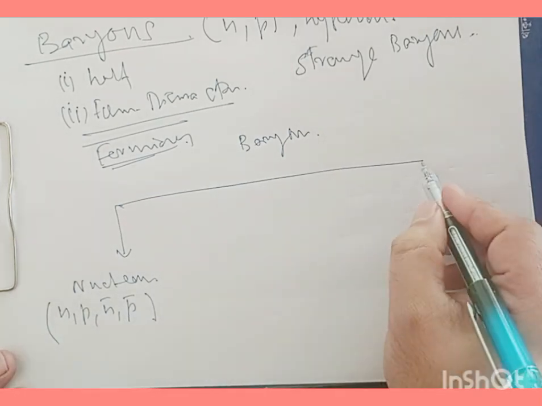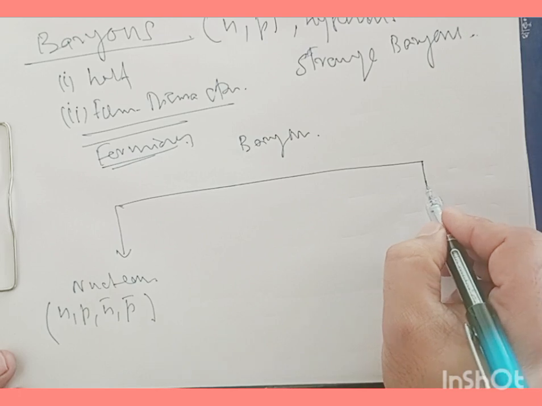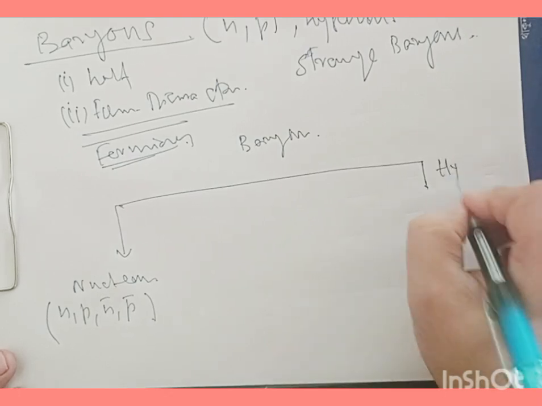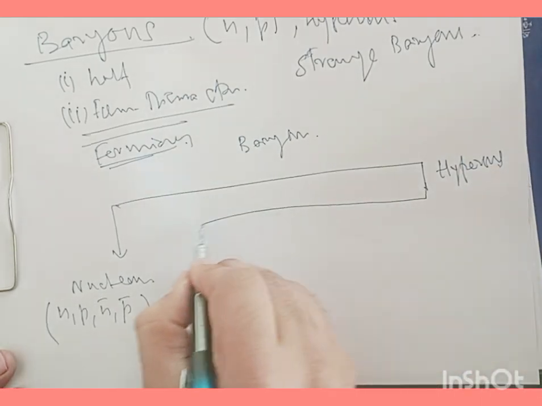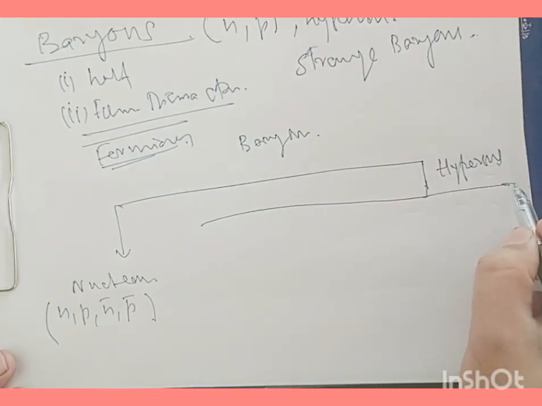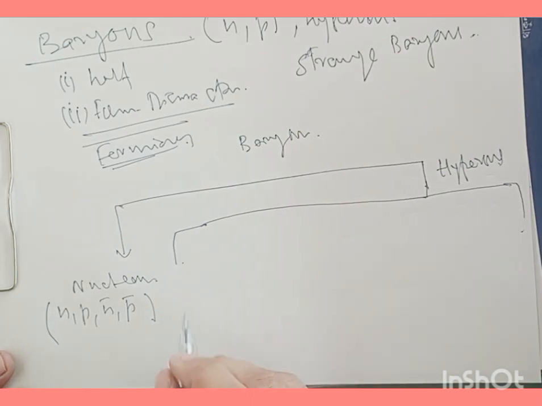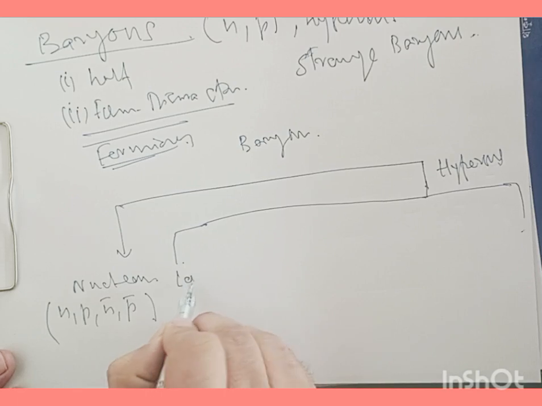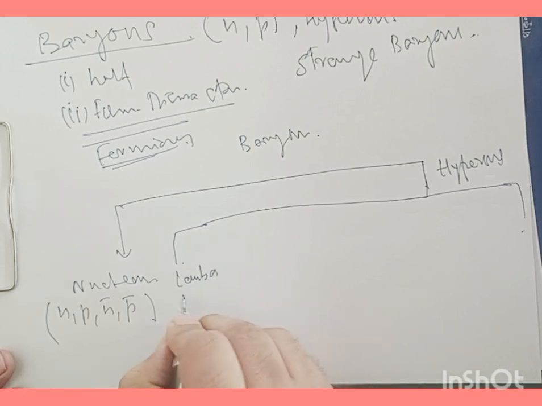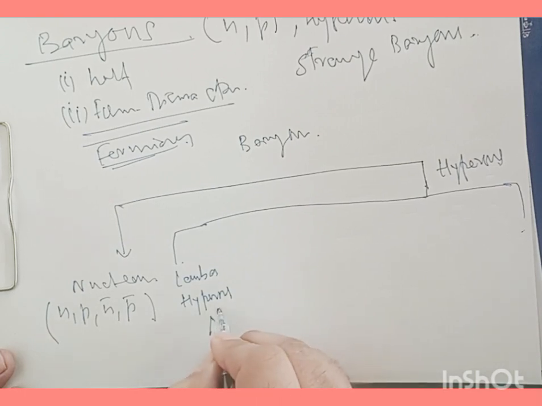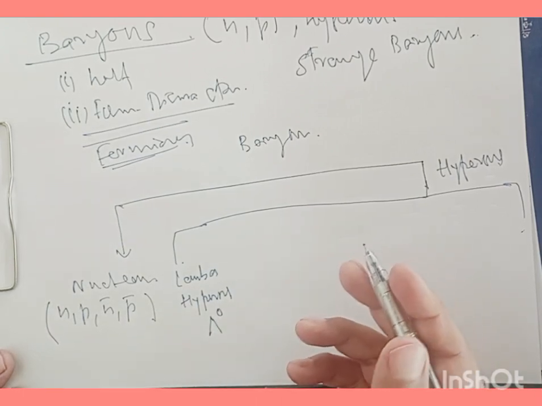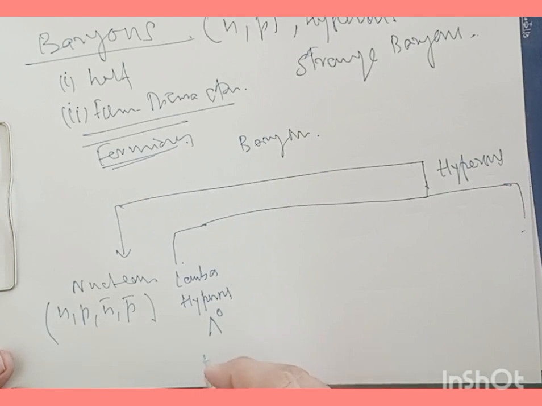Another category of these baryons is what's called hyperons, and these hyperons can be classified into lambda hyperons. This is a lambda hyperon, and its antiparticle is lambda 0 bar.